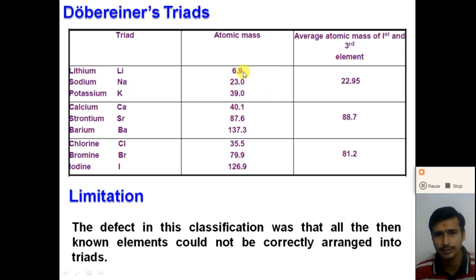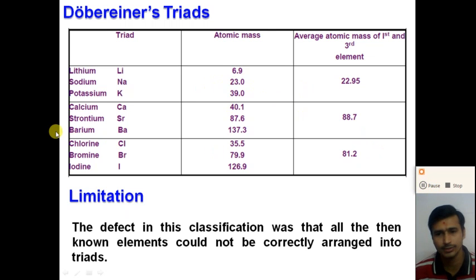So let us consider the average atomic mass of the first and third element. 6.9 and 39 give an average of 22.95. So the atomic mass of the middle one is 23, which is approximately equal to the average of the atomic mass of the other two elements.